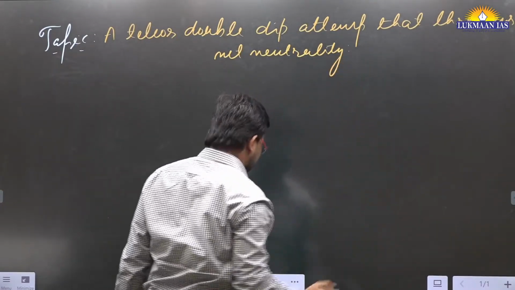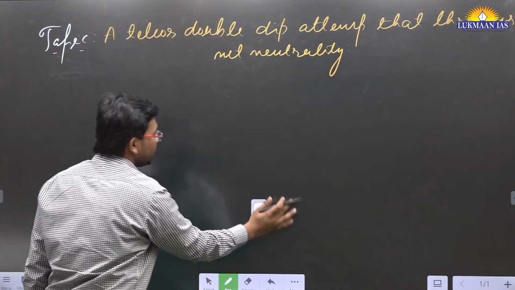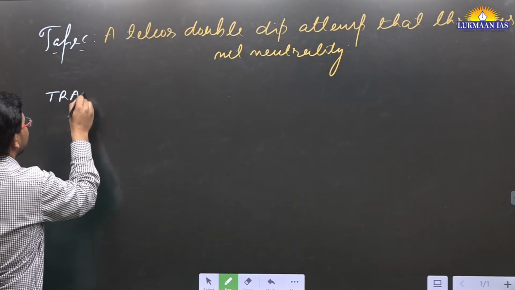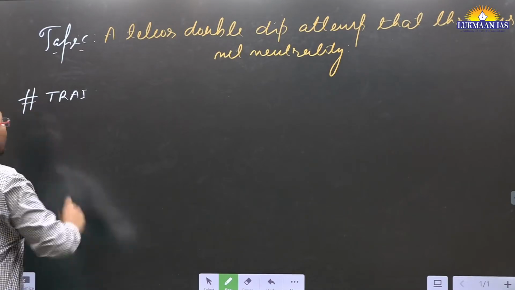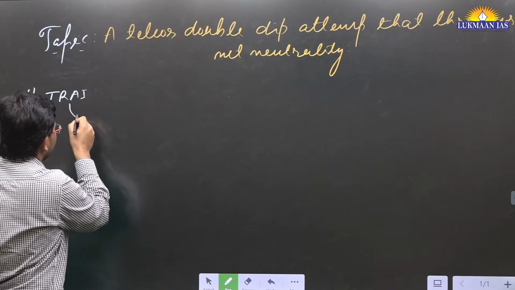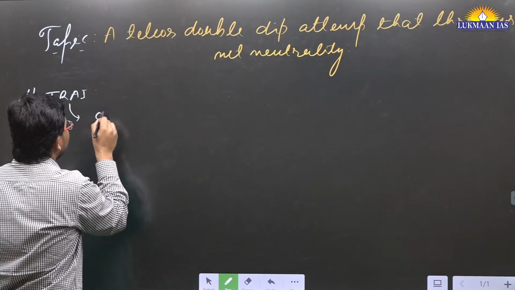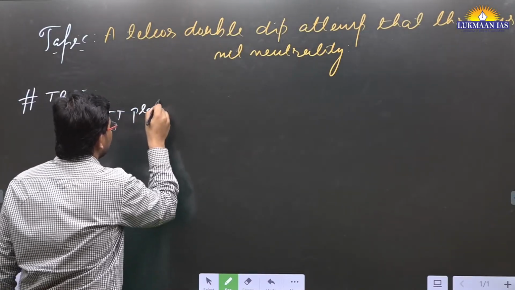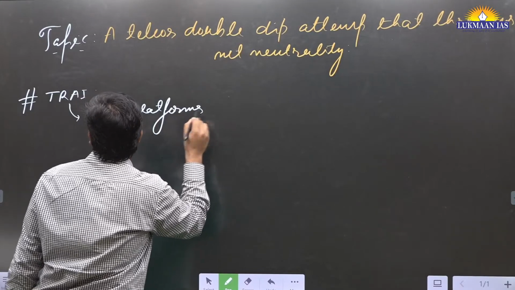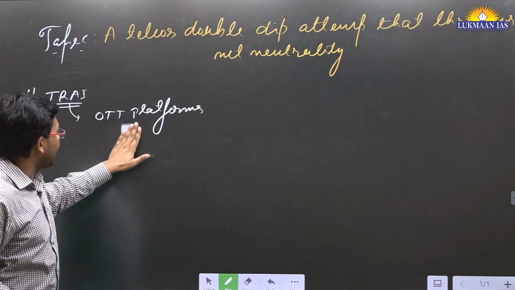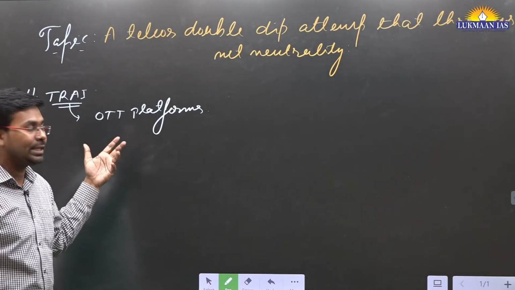In this article, we will discuss the concept of net neutrality. What has happened in this article, they have mentioned an organization known as the Telecom Regulatory Authority of India. This Telecom Regulatory Authority of India regulates the telecom sector. And this authority has started a comprehensive consultation on the need of the possible mechanism for regulation of OTT platforms. The Telecom Regulatory Authority of India has come up with measures to regulate the OTT platforms.